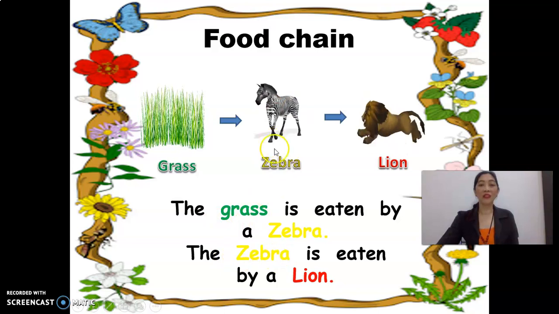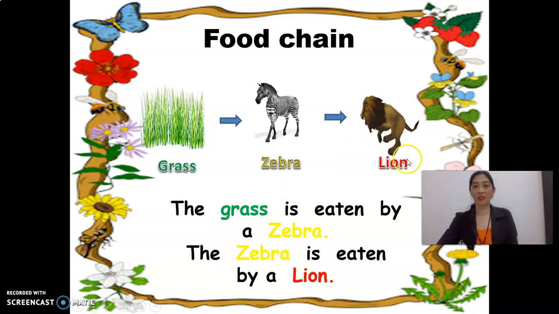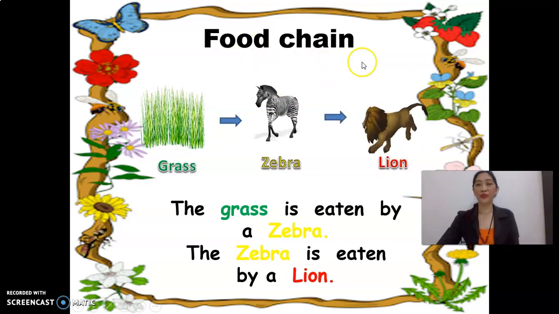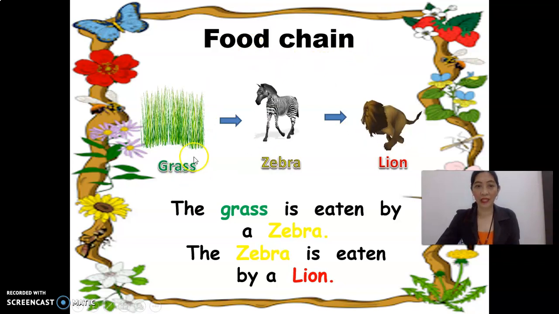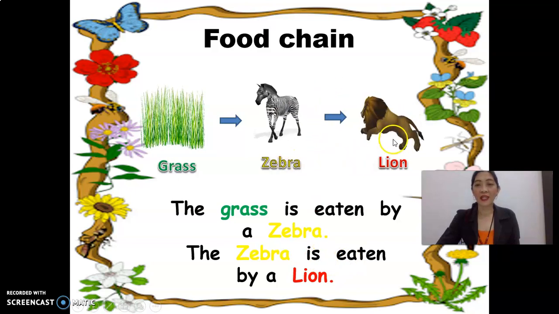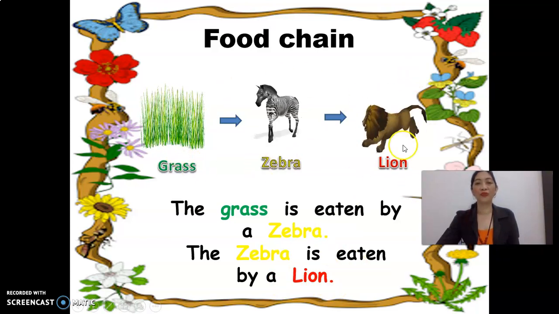The zebra is eaten by a lion. This is an example of food chain.